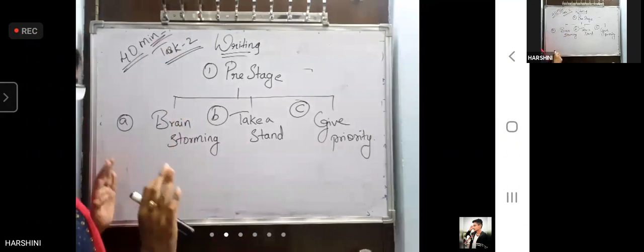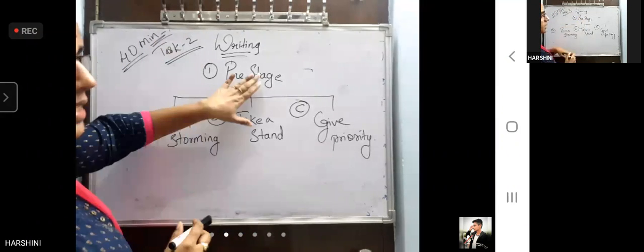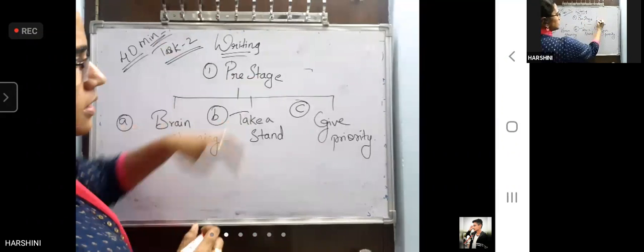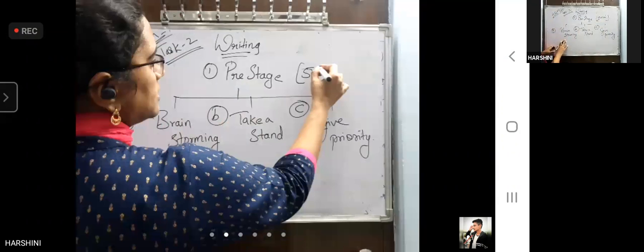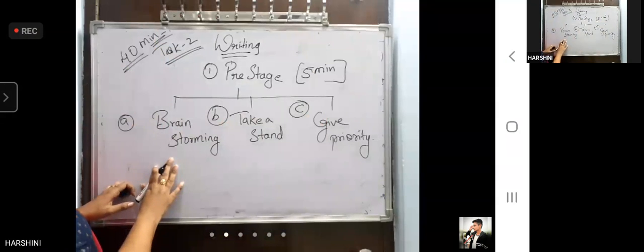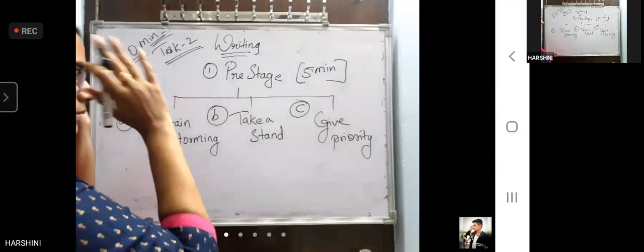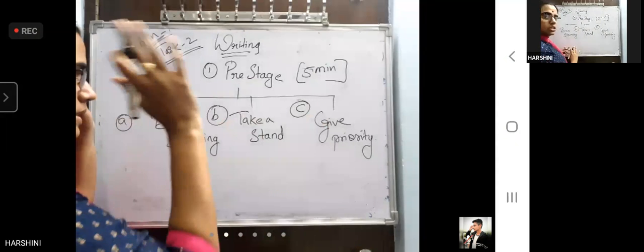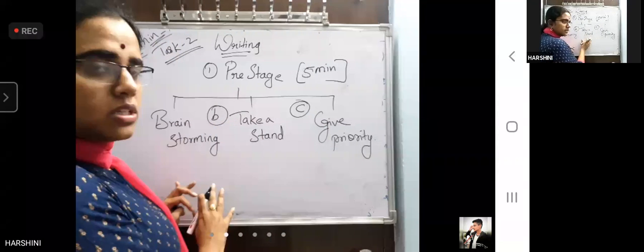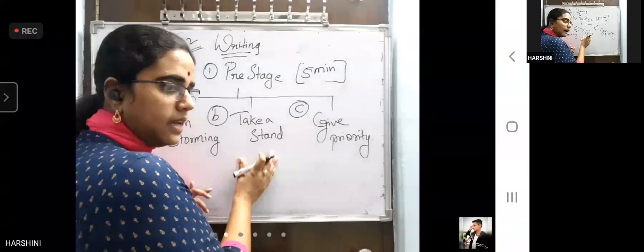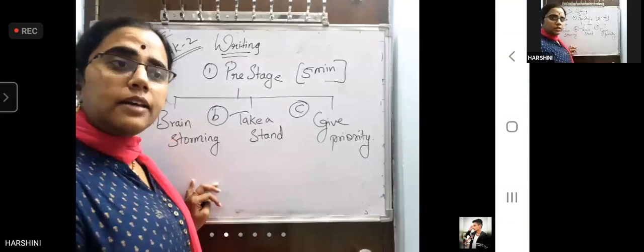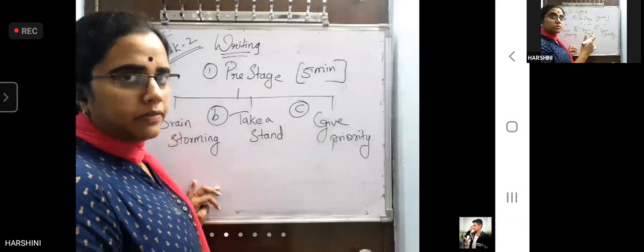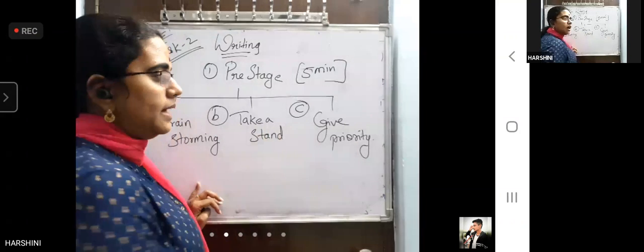So first thing, let me explain clearly. Pre-stage. It is for 5 minutes. Just 5 minutes. In 5 minutes, what are you going to do? We are going to do brainstorming. In brainstorming, we will think about various dimensions of the topic. Then, based on the dimensions of the topic, we'll take a decision. Take a stand means take a decision. After taking a decision, you will not be very clear with all the points that you have come across with examples to construct them into paragraphs.